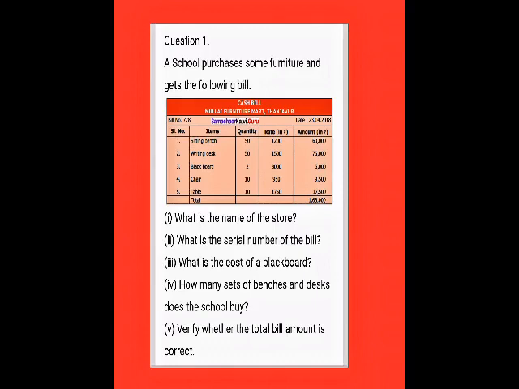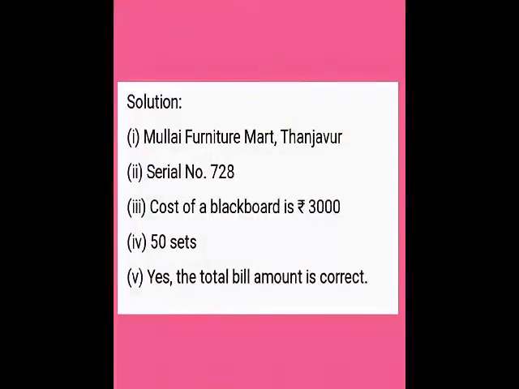The first question is, what is the name of the store? The name of the store is Mullai Furniture Mart. What is the serial number of the bill? Serial number is 728. Next, the third question. What is the cost of a blackboard? They are asking what is the cost of one blackboard. The cost of one blackboard is 3000 rupees.